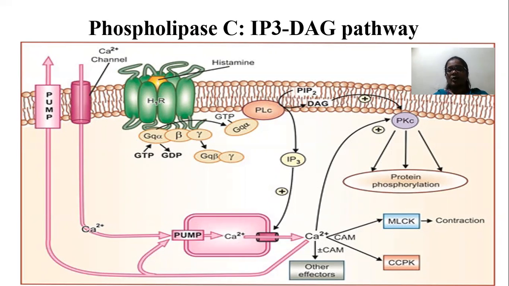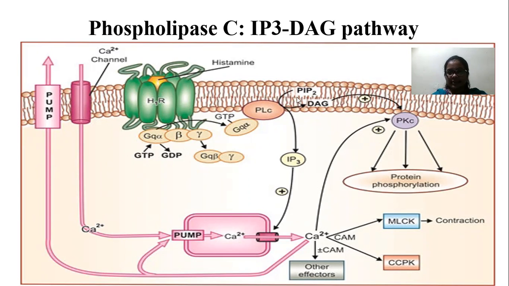Note down the full form: phosphatidyl inositol 4,5 bisphosphate. After activation, PLC hydrolyzes PIP2. Normally this PIP2 is present in the cell membrane.